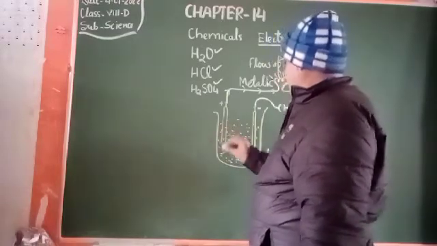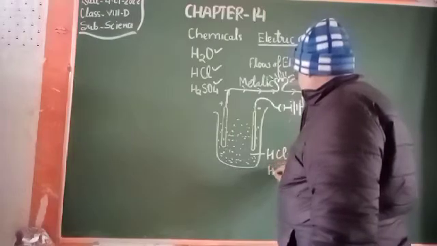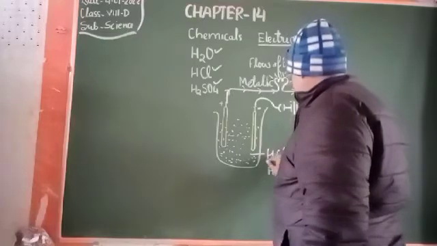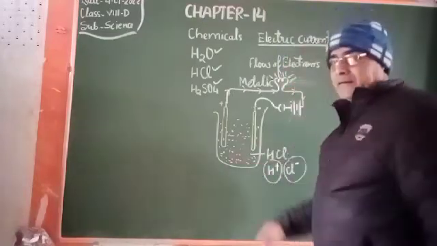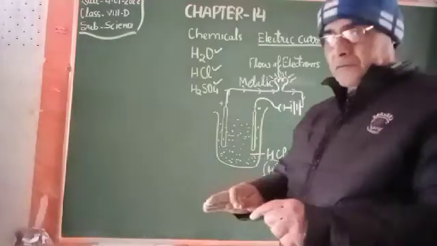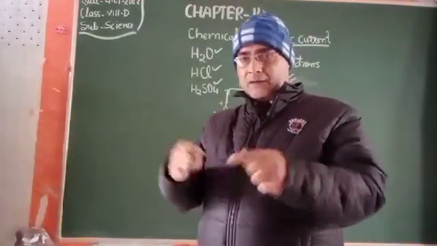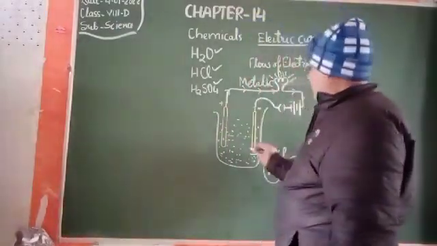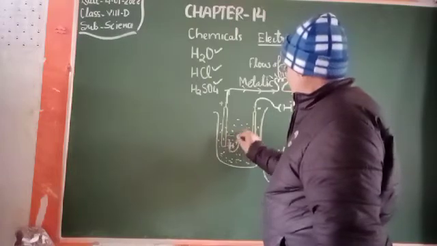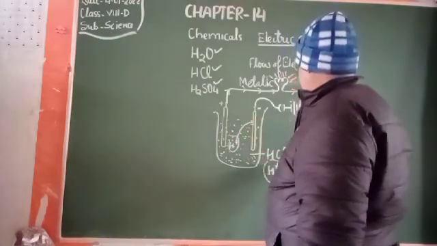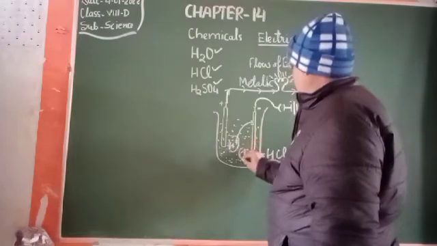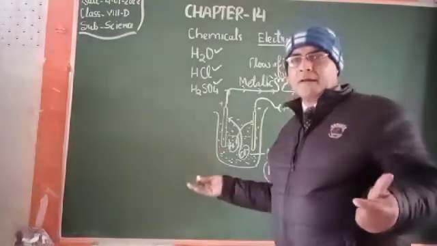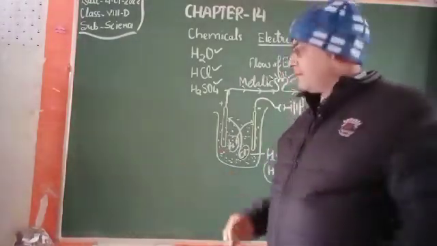The electrolysis results in the formation of hydrogen ion and chloride ion. This HCl will decompose, it will break down and form hydrogen and chloride ions, and you will see that the hydrogen ion will move towards this plate, and the chloride ion will move toward that plate. This is called electroplating. Electroplating will be just like this.